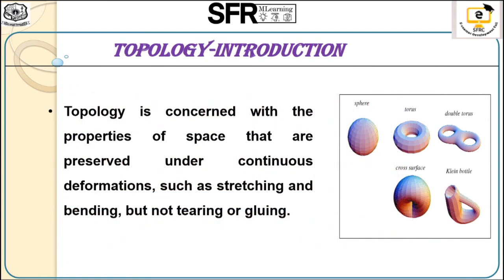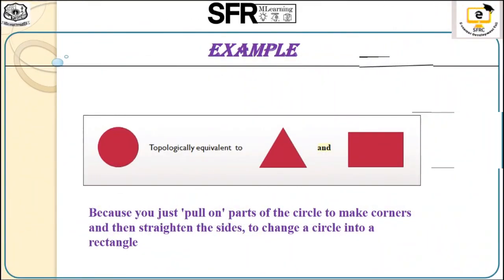What is topology? Topology is concerned with the properties of space that are preserved under continuous deformations such as stretching and bending but not tearing or gluing. So that means it is considered as a flexible material. In a simple example, topologically, the triangle and the rectangle present here are equivalent, but mathematically they are not equivalent.